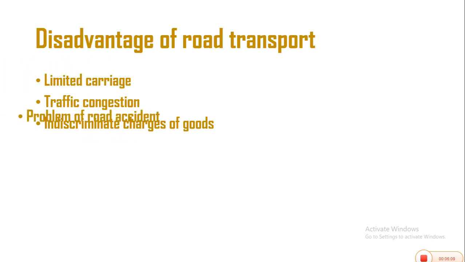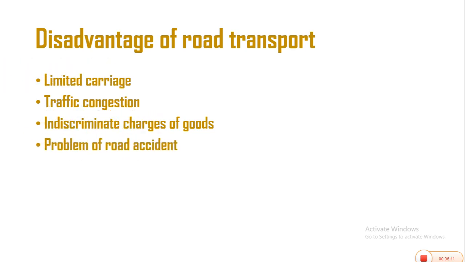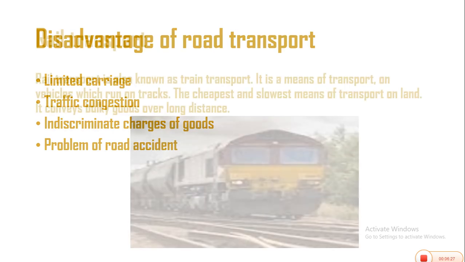Another disadvantage is that of problem of road accidents, because everybody has access to the road, everybody can fly the road at the same time. Most people don't obey traffic rules, and this can lead to road accidents. These are some of the disadvantages of road transport that we will be treating under this topic.